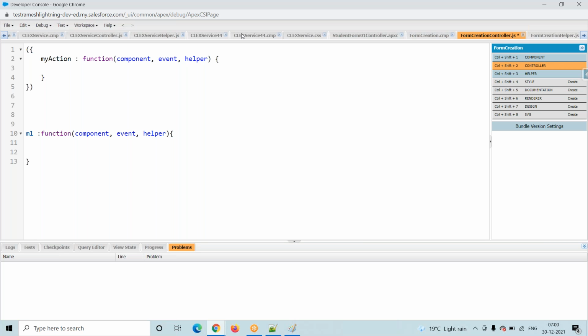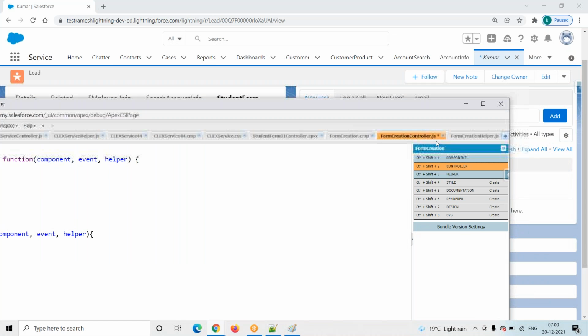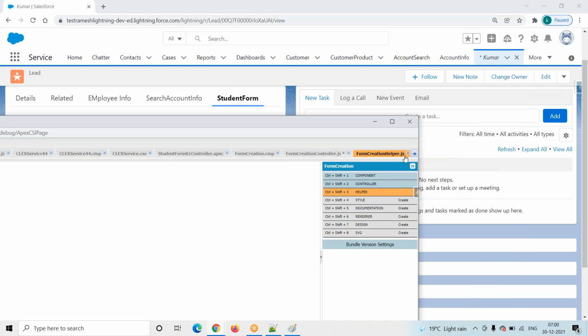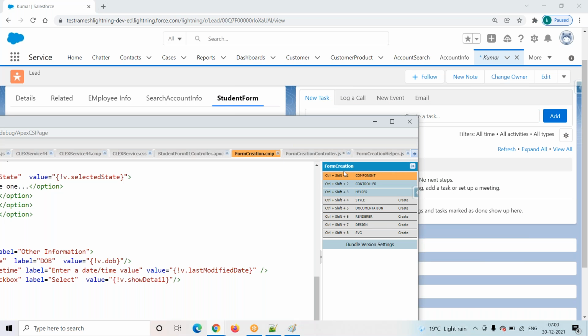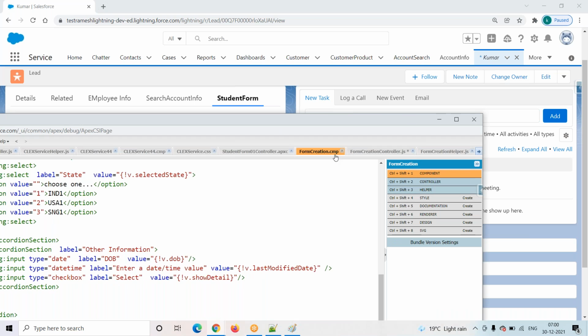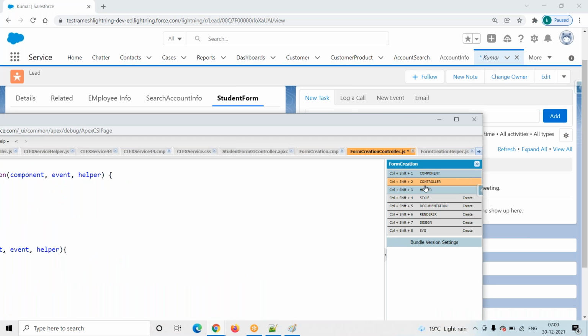JavaScript syntaxes only. So how do we know this is JavaScript? Here you have to observe that .js is there. Form creation controller. Whenever you click on the third one, what is the extension? .js. .js means JavaScript. Whenever you click on the component, what is the extension? This is nothing but .component. The second file is a JavaScript file. The third file is also a JavaScript file.